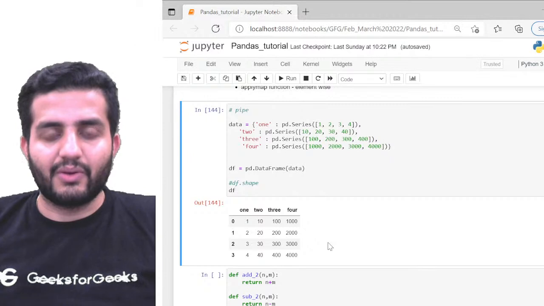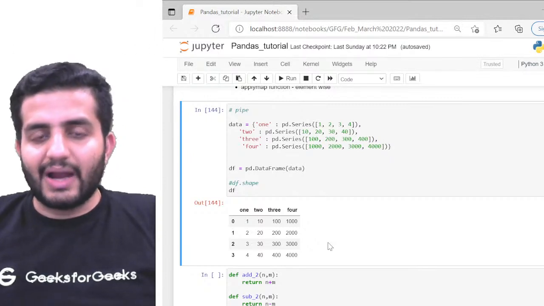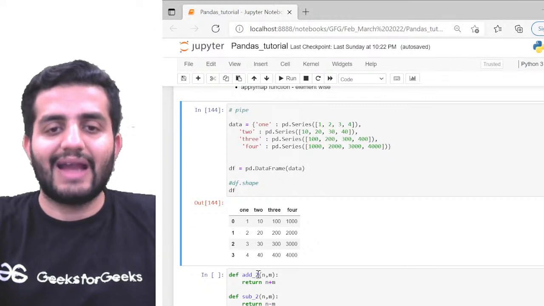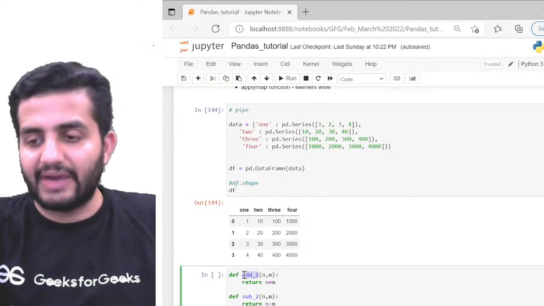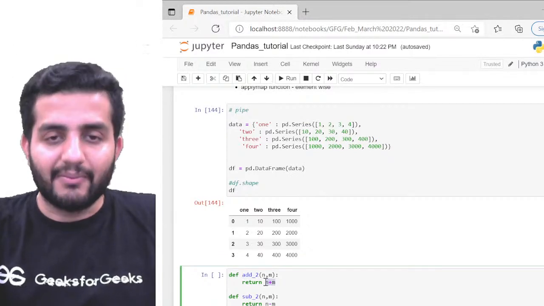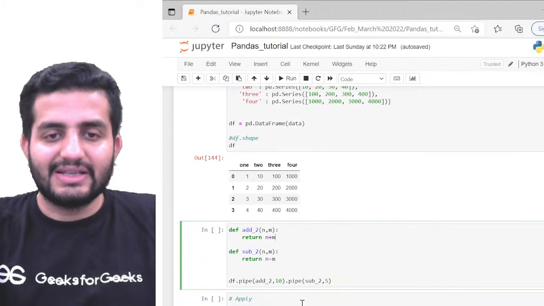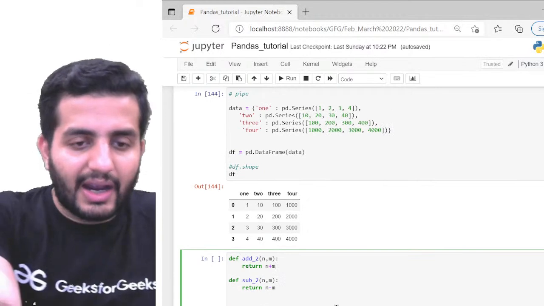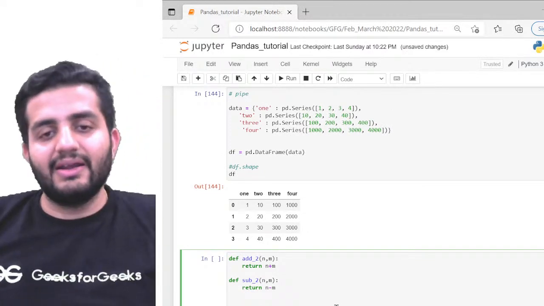Depending on what operation I want to perform, this is what I want to do here. In this case, I have the first function I've created, add to. It's a user defined function which I've created. What I'm doing is returning n plus m. I'm just adding up the values n and m here. Very same thing.